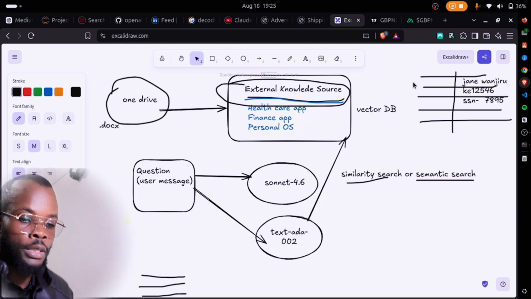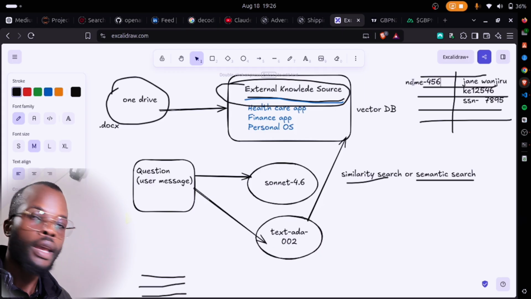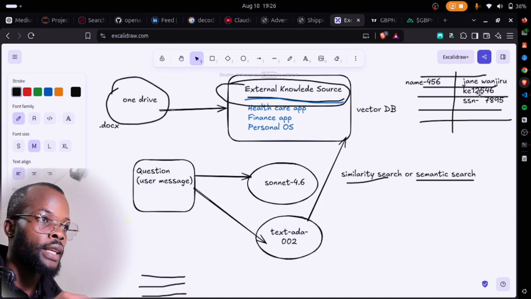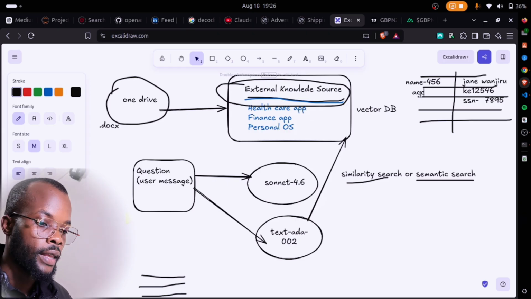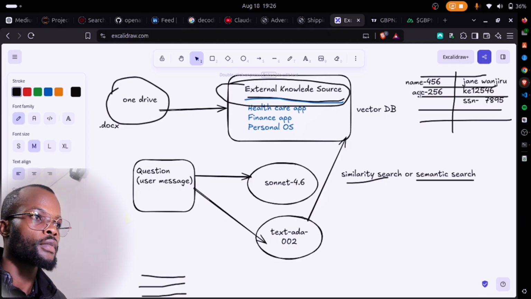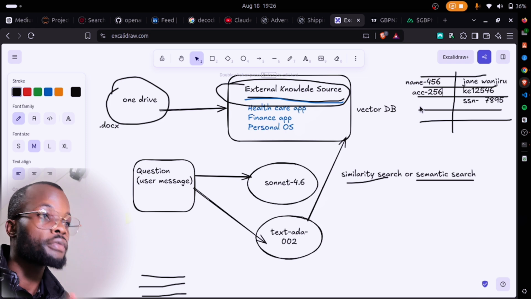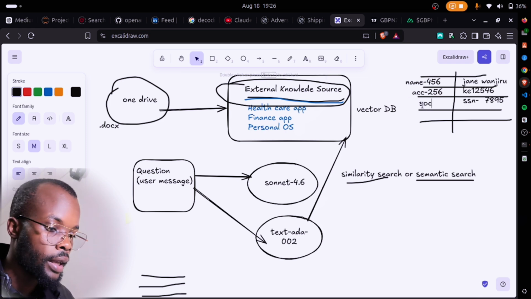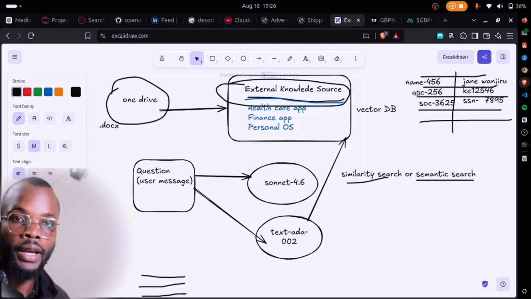It's a name, so we preface it with something like name, then token number 456. Then we come to the account number, KE1246. You can tokenize it, and for account numbers we preface with SEC, then say something like 256. Then the social security number, we can also tokenize, with a prefix of something like social and then 3645. Okay.